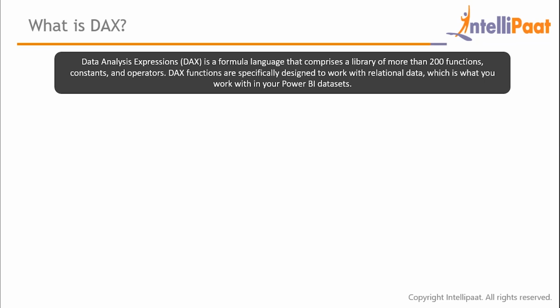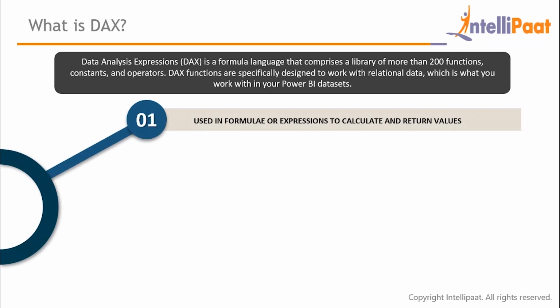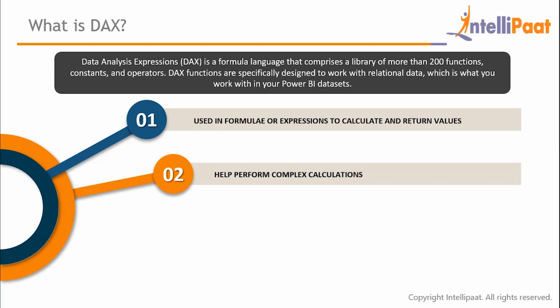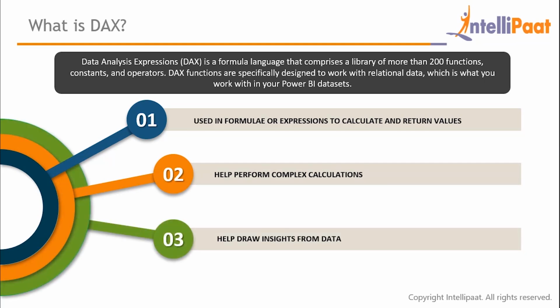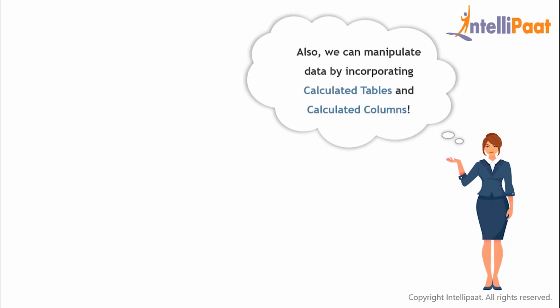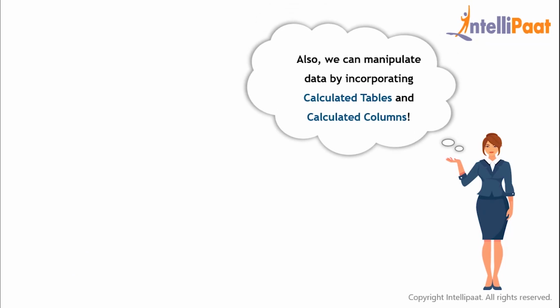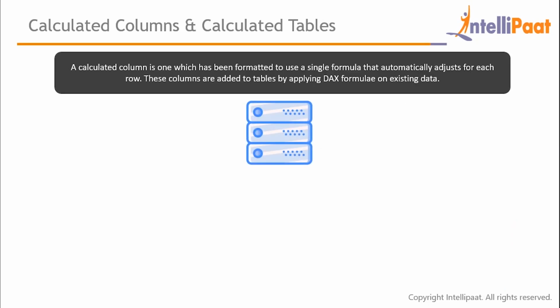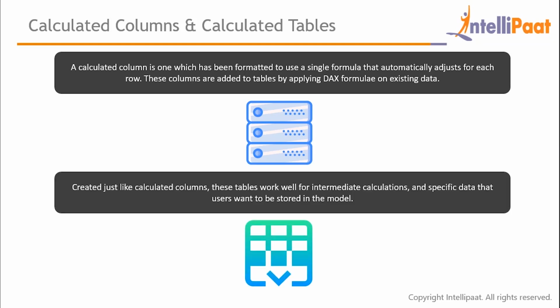There are many applications of DAX. Basically, they are used in expressions to calculate and return values, help perform complex calculations, and draw specific insights from data. Also, data can be manipulated in Power BI using calculated tables and calculated columns. What are these? In calculated columns, one formula is created using a DAX query, and that formula automatically adjusts each value in each row. Similarly, calculated tables are created in the same manner, but they are useful for intermediate calculations and specific data which users want included in their data models.